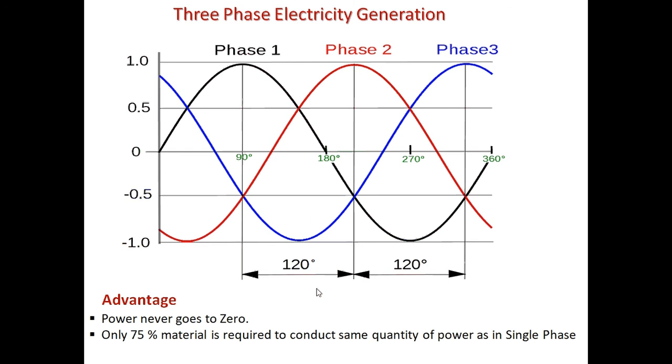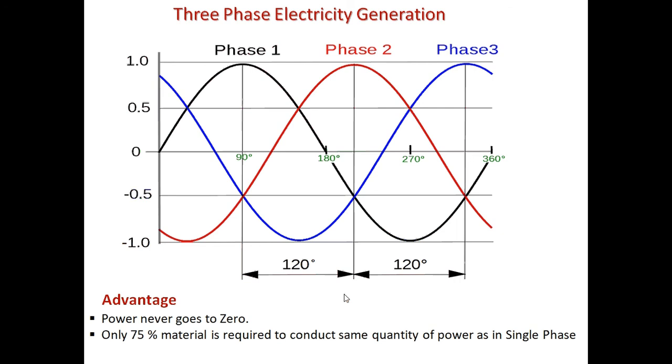When I look into this waveform, if I sum these waveforms together, because in the end, when I connect all three phases together into a single application, all these phases will add up, so my overall power in this three phase electricity will never go to zero.